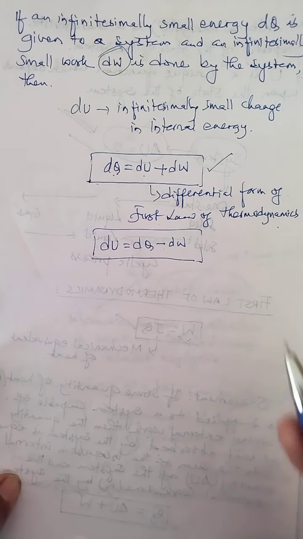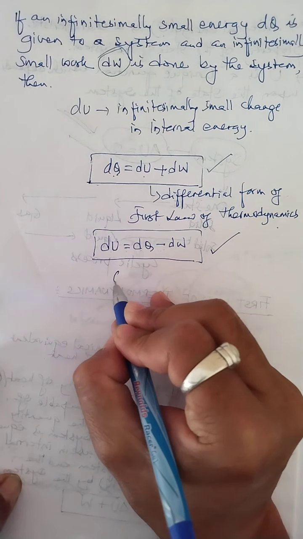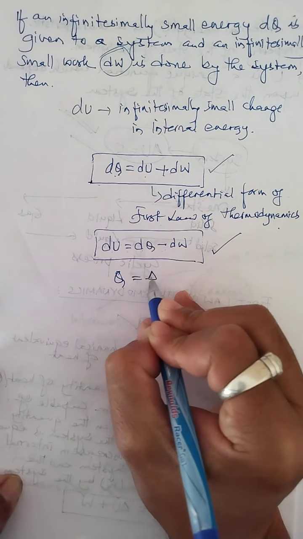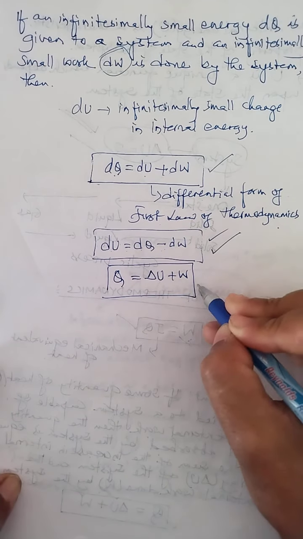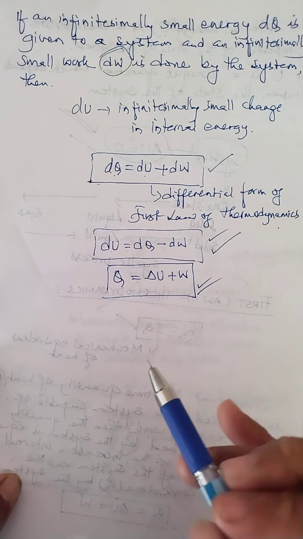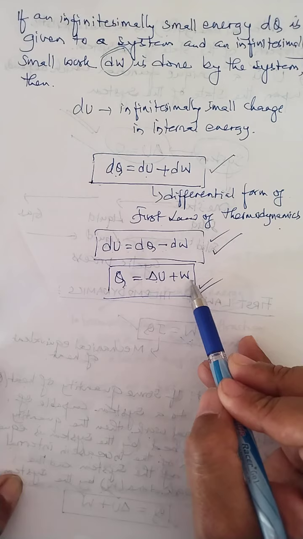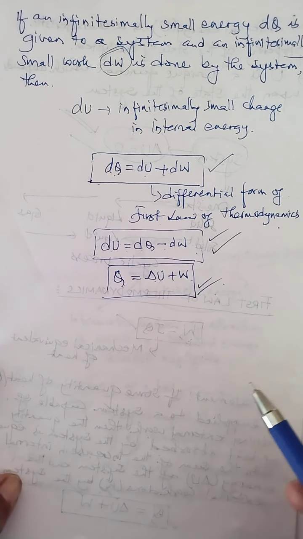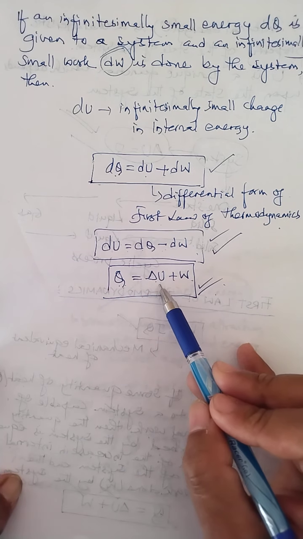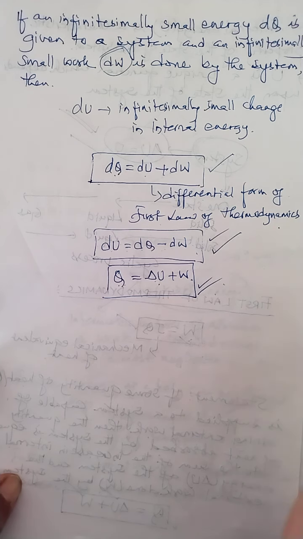And children, one point you need to keep in mind is that in this relation and the relation Q equals delta U plus W, both are mathematical equations of the first law of thermodynamics. But in these equations, all the quantities, that means Q, delta U, W, should be taken in the same unit, whether you measure in joule or in calorie.